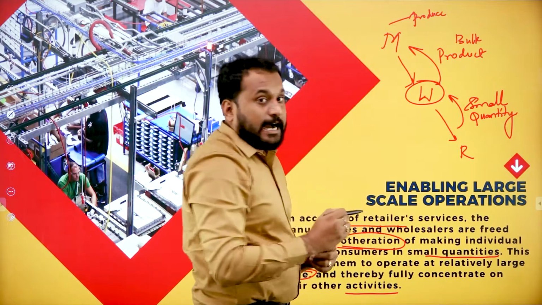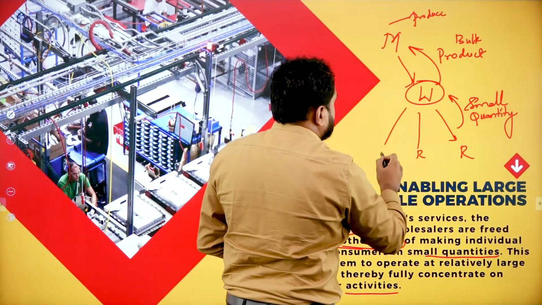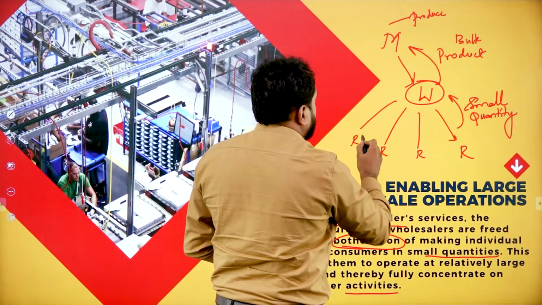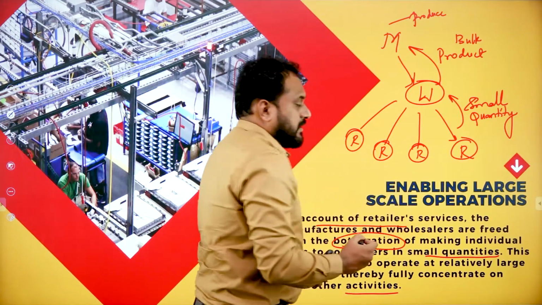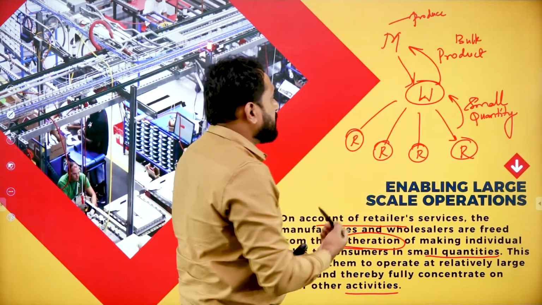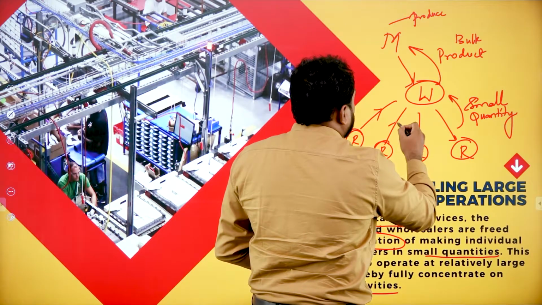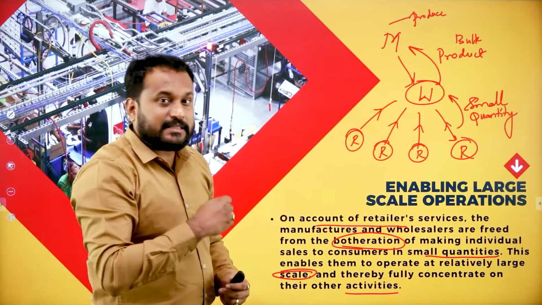Now, say there are more retailers. All retailers will go with the scale of operation. That is, they want more from the wholesaler. When they want more from the wholesaler, what does it suggest? It suggests that the product is in demand.